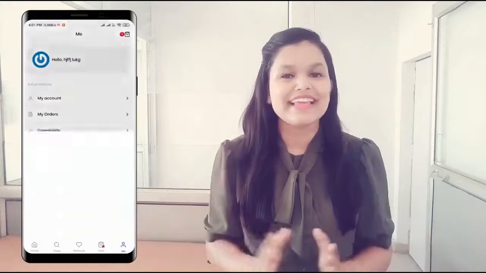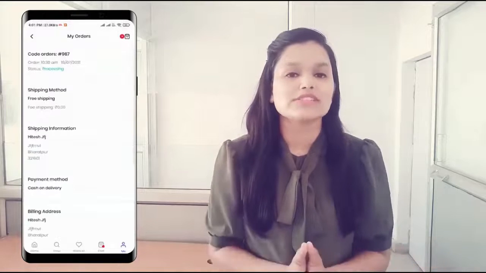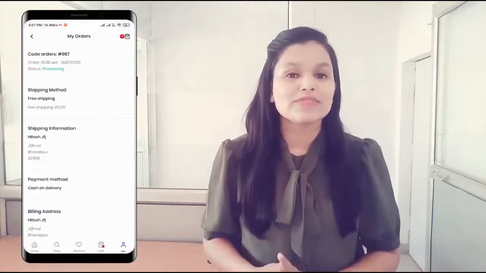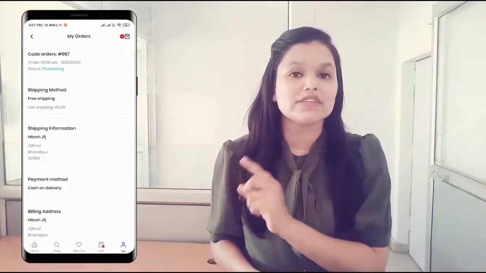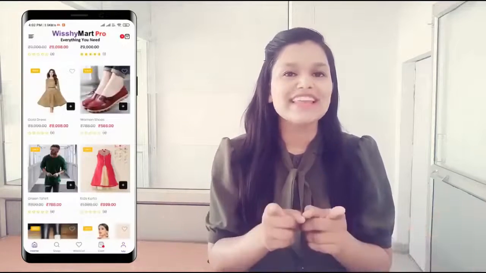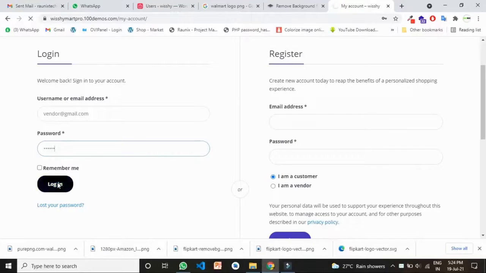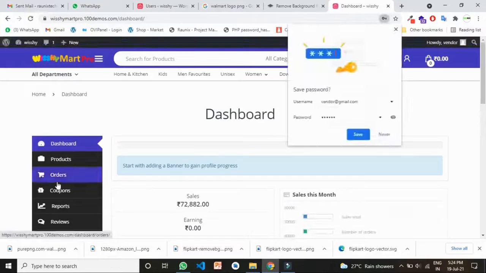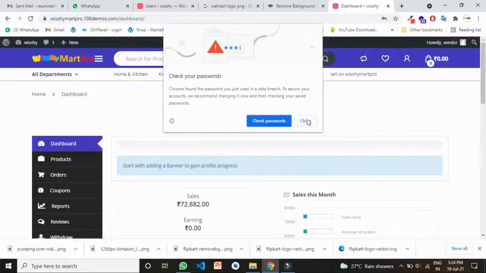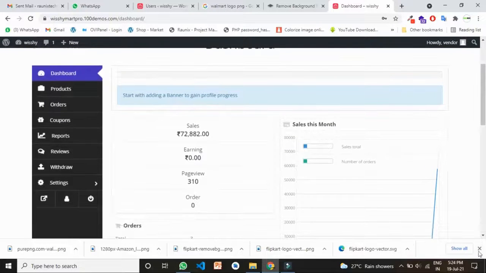Isn't it very easy? Now let's go to my orders, where you can see all the orders. Let's see our order, and you can see our order is in processing. Now let's see this order in the seller panel so the seller can deliver it. Let's log in to the seller panel of Wishimart Pro to understand how a seller will accept the order and complete it. This is the seller panel login, and that's how you log in to the seller panel of Wishimart Pro.